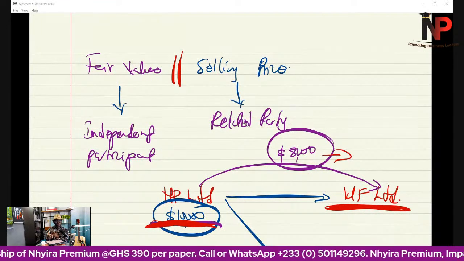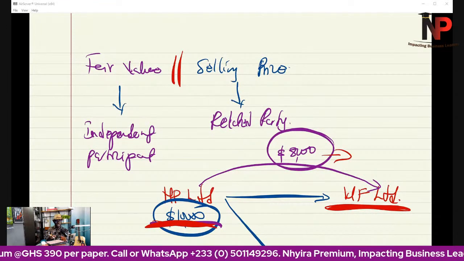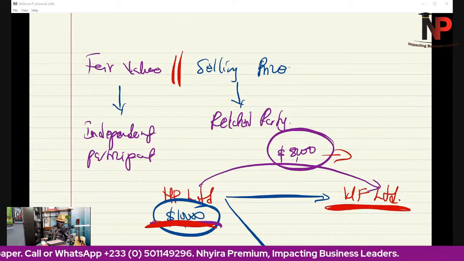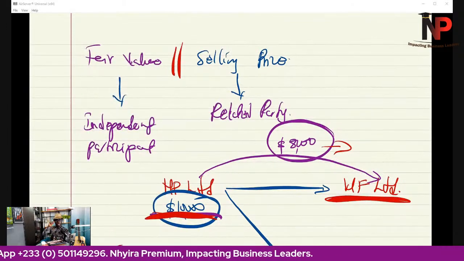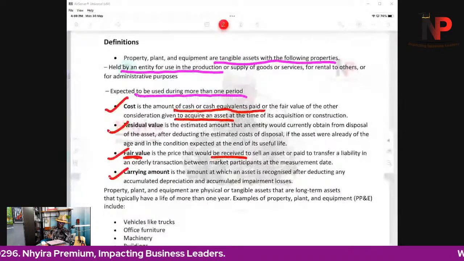But that is the idea about fair value and selling price. Sometimes there may be a difference because of a related party. Other times they are going to be the same. I hope that makes sense. Let me know if there are any questions coming up.